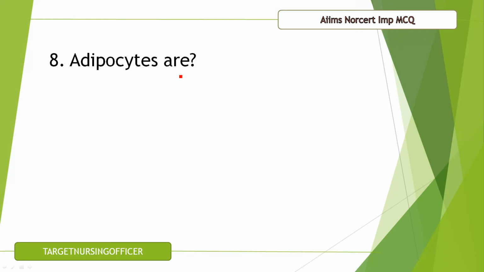Question number 8. Adipocytes are A. Mast cells, B. Fat cells, C. WBCs, D. RBCs. The correct answer for this question is B, that is fat cells.